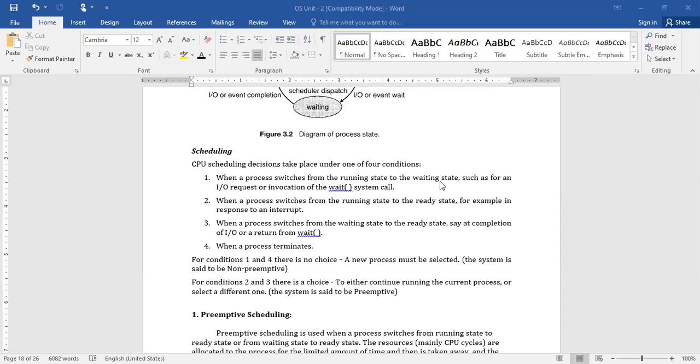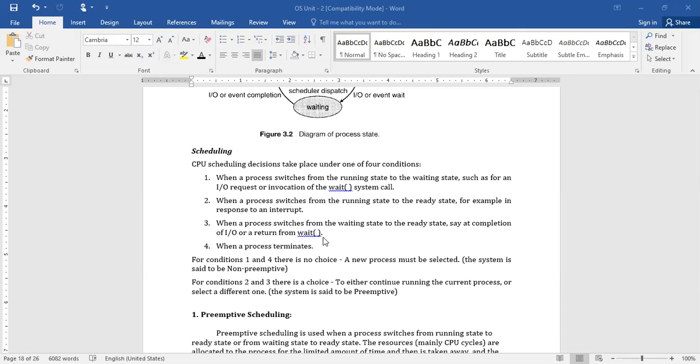And coming to the first point, when a process switches from running state to waiting state, such as for an IO request or invocation of wait system call, in that case a new process has to be selected for its execution, right? So whenever a new process is selected for its execution, such kind of scheduling is called non-preemptive scheduling. Whenever it switches among the processes and continues, it's called a preemptive scheduling algorithm.